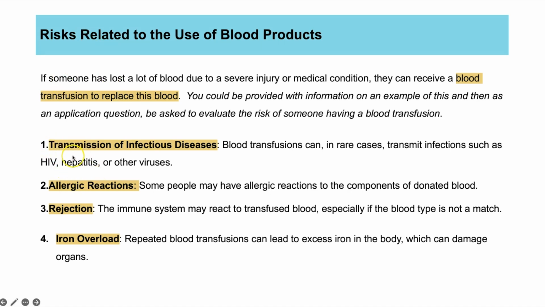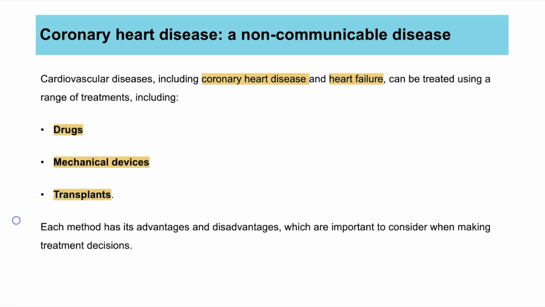The risk, though, could be you are at high risk of transmitting infectious disease, because if someone is giving their blood, maybe they had HIV or another virus and it wasn't detected, then you now have that virus in your body. Sometimes people have an allergic reaction. Sometimes people might reject the blood, meaning the immune system realizes it wasn't part of their body originally and it causes an immune response. But that's why they do blood type matching, to try and reduce the likelihood of that happening. And then sometimes iron overload, but I haven't actually seen this ever come up on the GCSE. So the top 3 are the main ones that might come up as an application question.